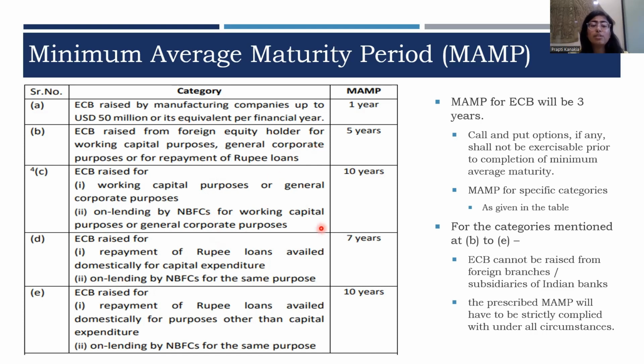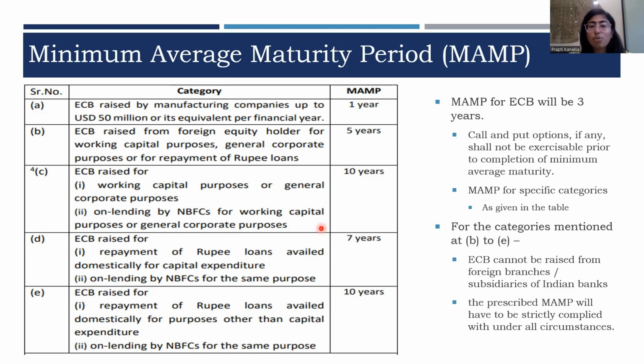Also, maybe to reduce the tenure requirement under the ECB requirement, the lender and borrower might enter into an agreement where a call option and put option is provided, which might reduce the MAMP as prescribed under the ECB directions. Let's understand this through an example. If the MAMP requirement for any loan raised is 3 years, the borrower might provide that the call and put option can be exercised within 1 year of raising of loan.